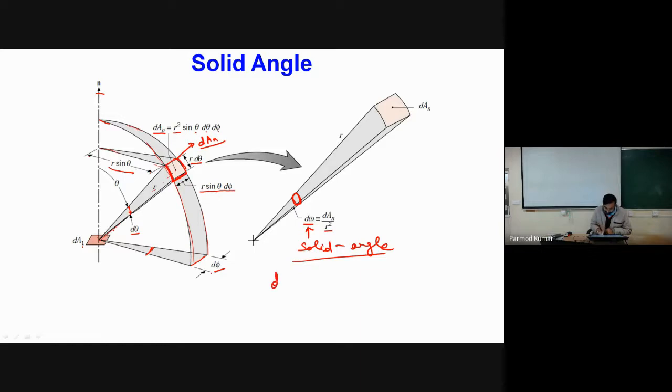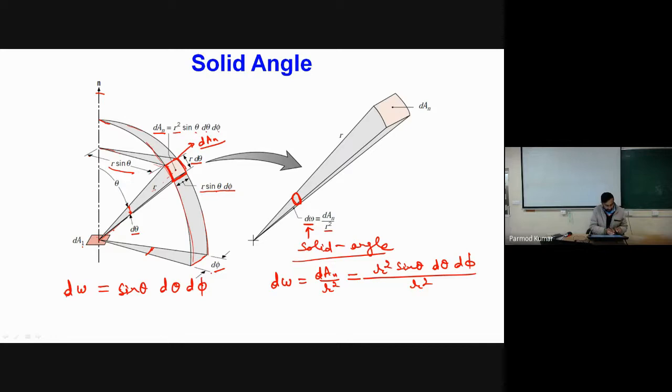So I can define my solid angle as dAn by r square, which equals r square sine theta d theta d phi divided by r square. So the differential solid angle d omega is equal to sine theta d theta d phi.